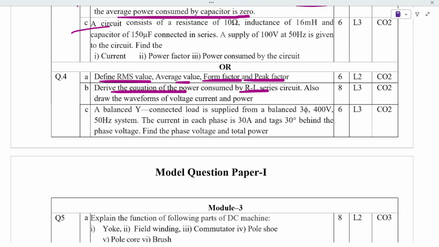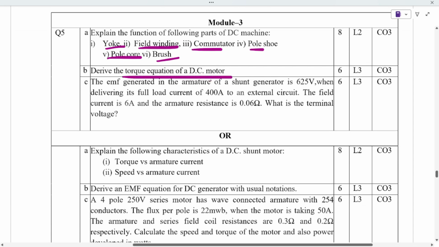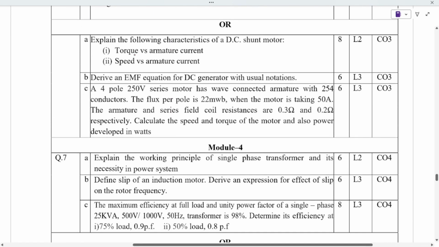And next is about numerical. Module 3 is about defining yoke, field winding, commutator, pole shoe, pole core and brush. And the torque equation of DC motor is important, and DC generator also is there, and a numerical is being given. We have to see torque versus armature current, speed versus armature current, and see DC generator.